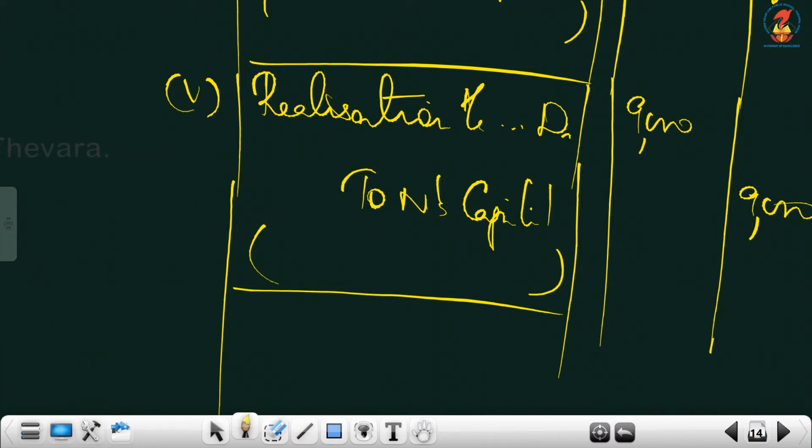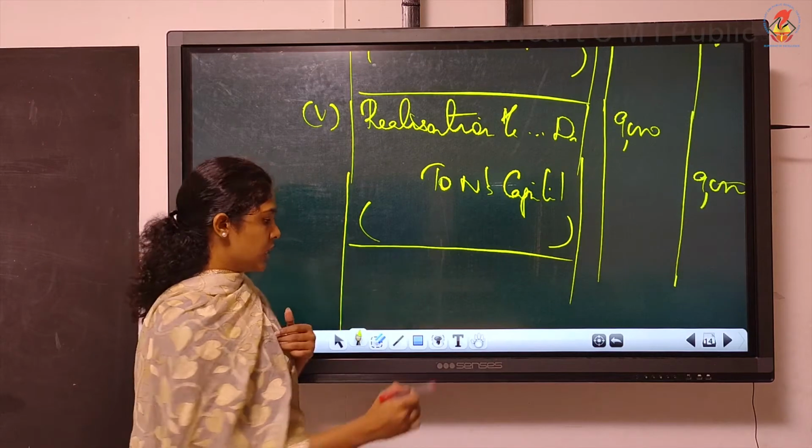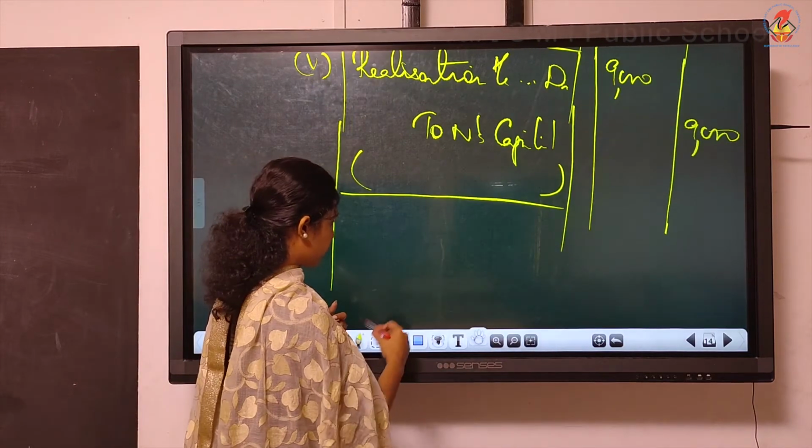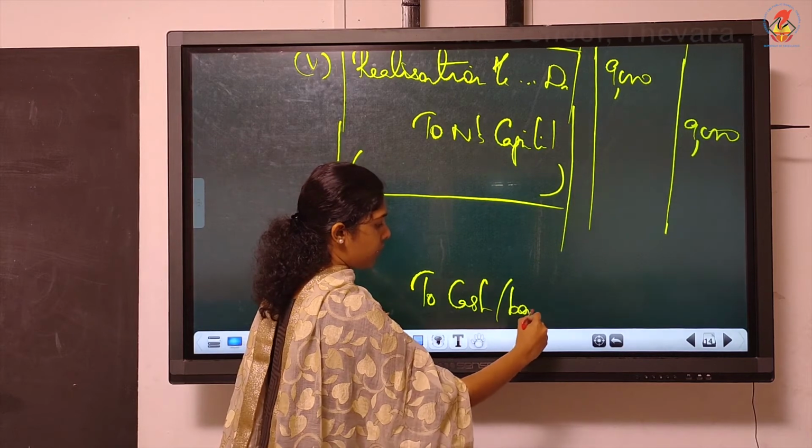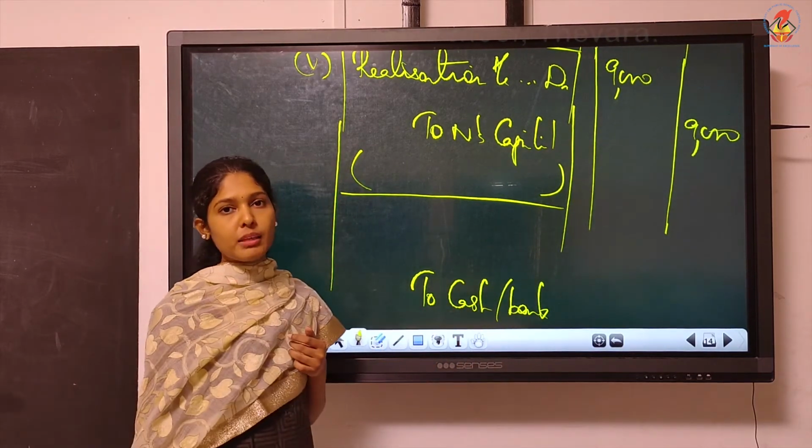Then same transaction we have. N agreed to bear the dissolution expenses. Actual expenses were paid by the firm. It is said that it is paid by the firm. So what will you write? To cash or bank, whenever it is said it is paid by the firm.